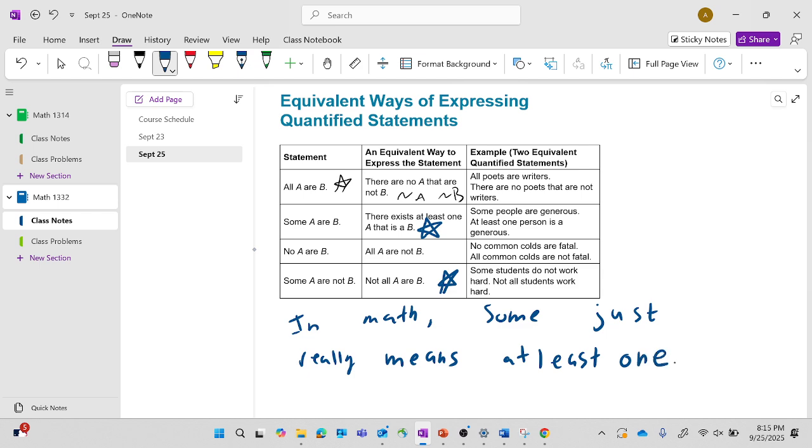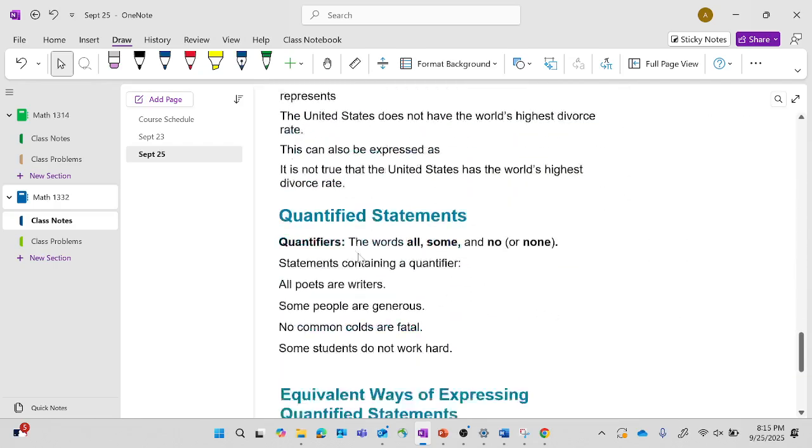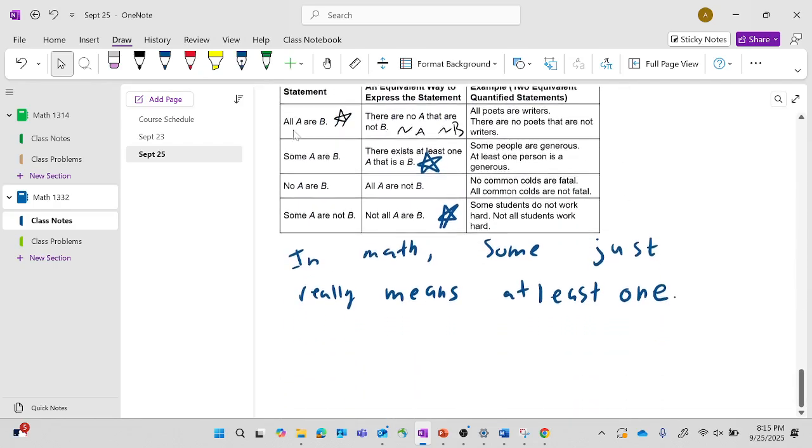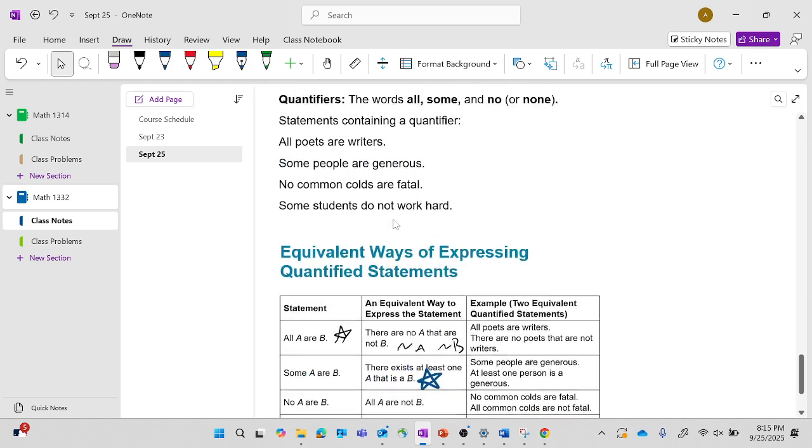Yes. So we're on 3.1. Yeah, 3.1. We breezed through a lot of it, because a lot of it's just statements. Yeah, we're on statements.